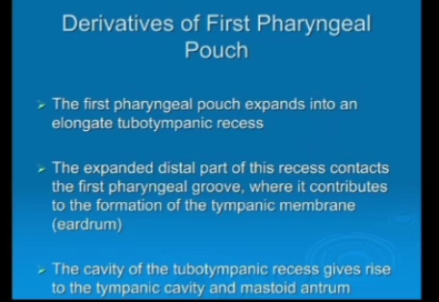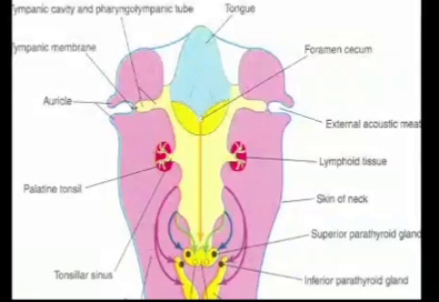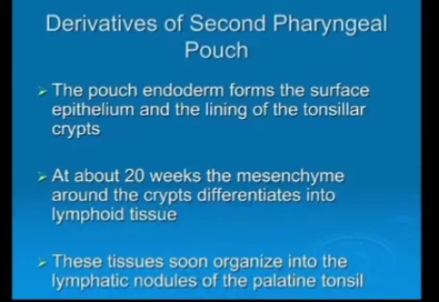The first pharyngeal pouch expands into an elongated tubotympanic recess. The expanded distal part of this recess contacts the first pharyngeal groove, where it contributes to the formation of the tympanic membrane. Here the lymphoid tissue develops and palatine tonsils develop from this. The derivatives of second pharyngeal pouch.